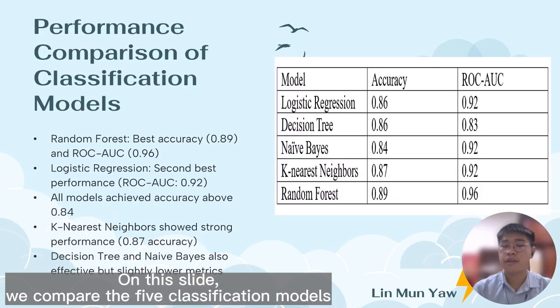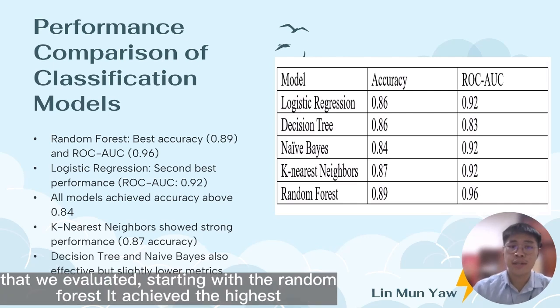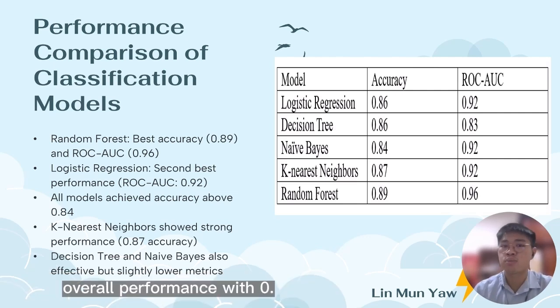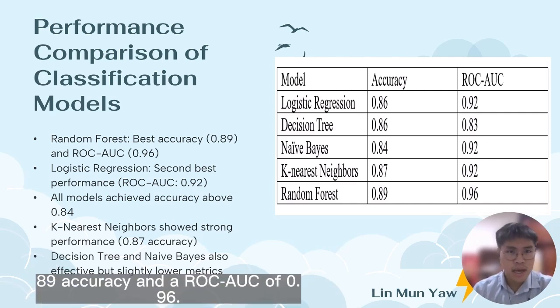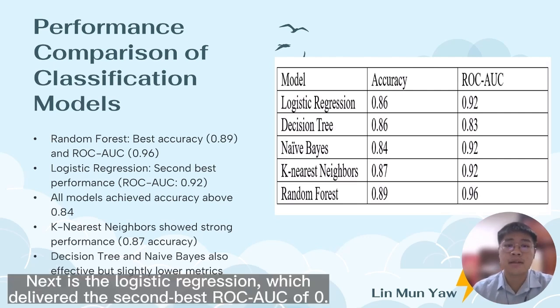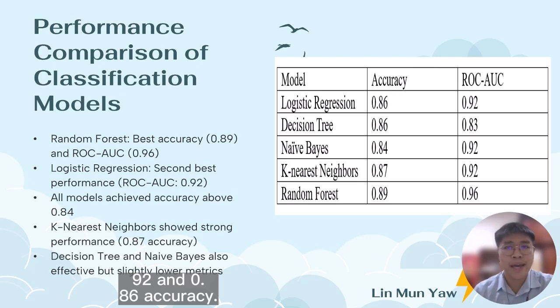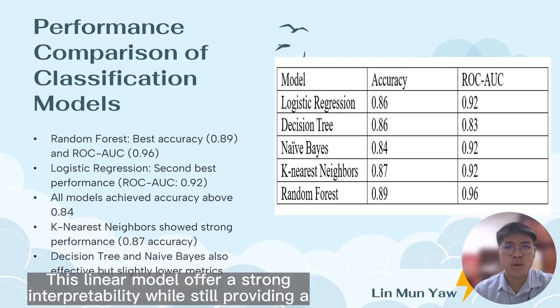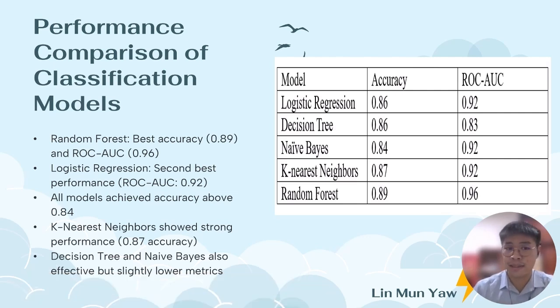On this slide, we compare the 5 classification models that we evaluated, starting with the random forest. It achieved the highest overall performance with 0.89 accuracy and a ROC-AUC of 0.96, making it our top performer for distinguishing BBQ-friendly days. Next is logistic regression, which delivered the second best ROC-AUC of 0.92 and 0.8 accuracy. This linear model offers strong interpretability while still providing solid discrimination between the classes.